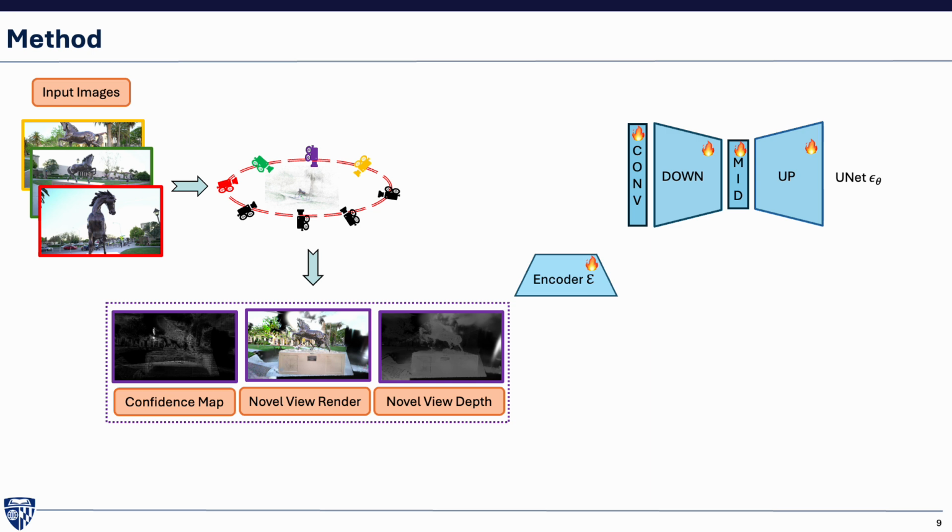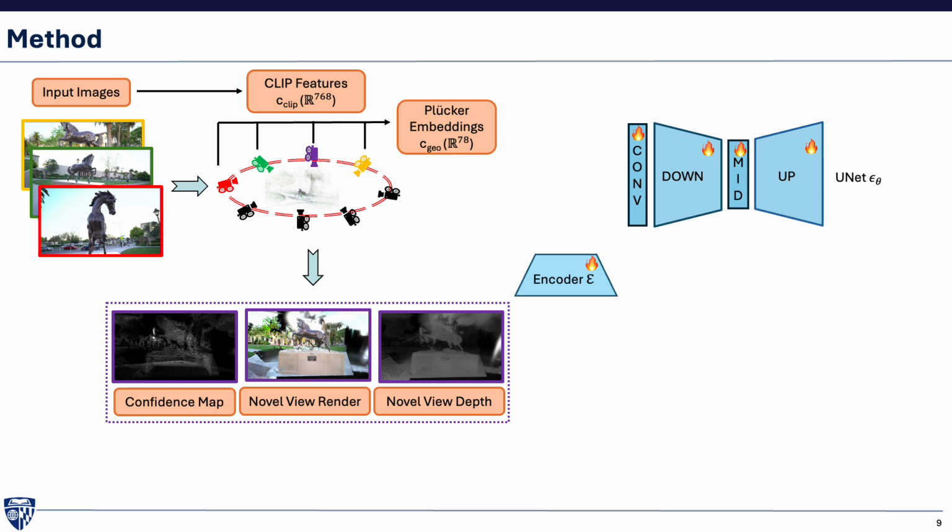We condition the Stable Diffusion UNet with CLIP features of input images for semantic context, and Plücker embeddings of trained views and sampled novel views for geometry information. We use trainable FiLM modulation layers for conditioning different layers in the down and mid blocks of the UNet using layer-specific scaling and shifting parameters.